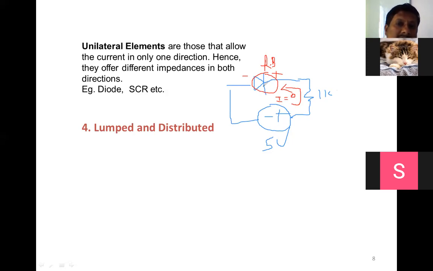So this diode will not allow the current in the opposite direction. It will allow only the direction from anode to cathode. So this element is called what? Unilateral element. Similarly, SCR is there, and transistor also we can consider. All these are unilateral elements.